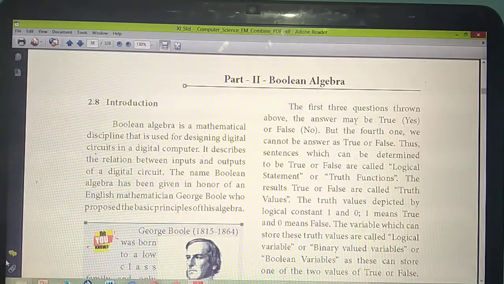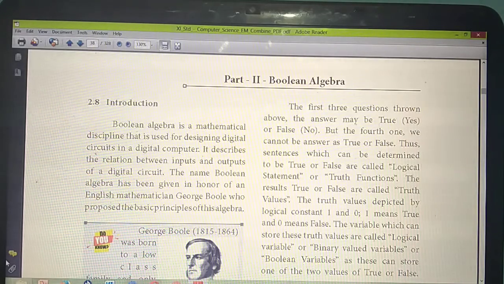In the computer, you have already studied the motherboard. I have already shown the diagram of the motherboard also, isn't it? This motherboard is fully made up of logical digital circuits. For that you are going to study this Boolean algebra. Already I said Boolean has only 2 values. Either the value becomes true or the value becomes false, isn't it? So here also the value will be true or false.